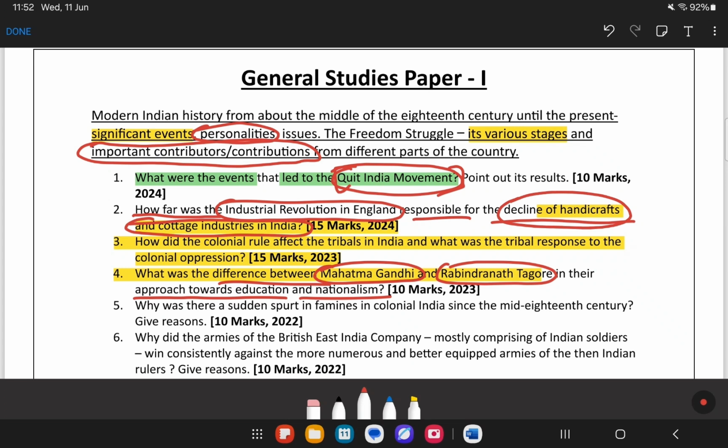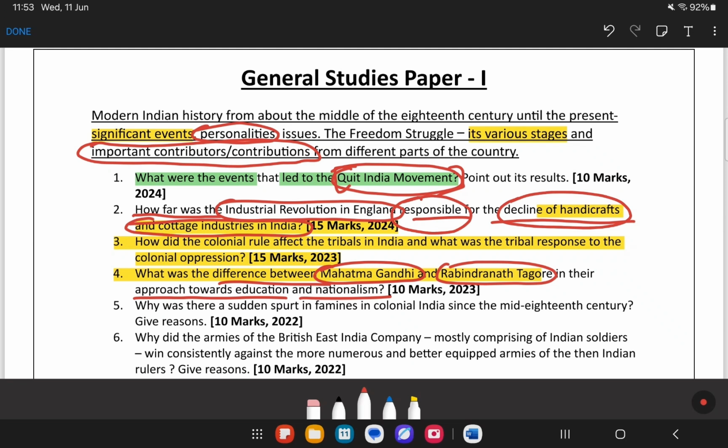এটাই হচ্ছে আমাদের লিঙ্কেজ। কার সাথে কার? পেপারের সাথে পেপারে, বা একটা পেপারে সাব টপিকের সাথে আরেকটা সাব টপিকে। তাহলে এখানে কি বলেছে না, ইন্ডাস্ট্রিয়াল রেভলিউশন ইন ইংল্যান্ড which is part of my world history syllabus, which has been linked to my modern history syllabus. Now, how far was the industrial revolution in England responsible for the decline of handicrafts and cottage industries in India? See, this is how, if you can understand this linkage, then you can prepare the particular